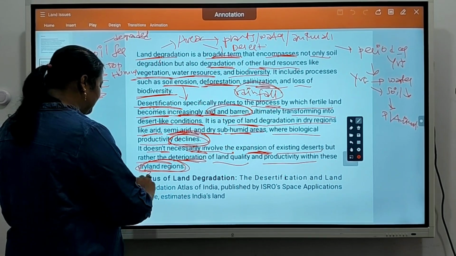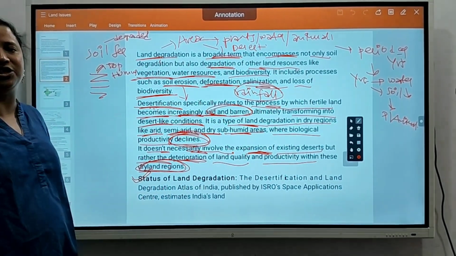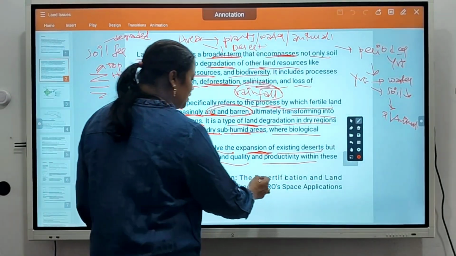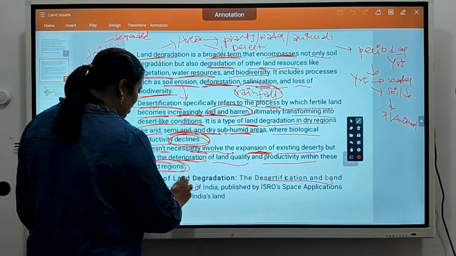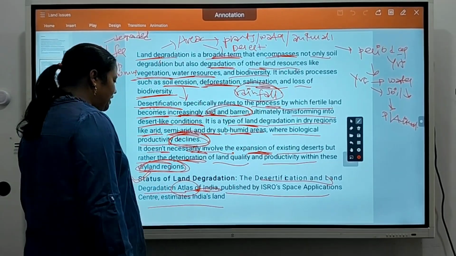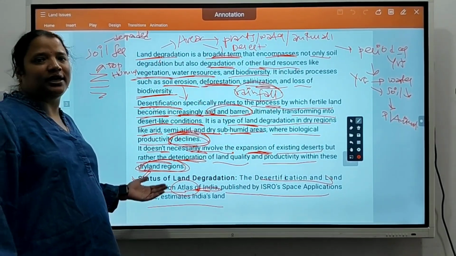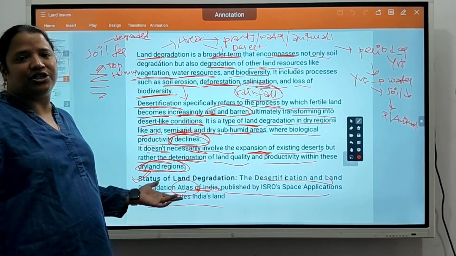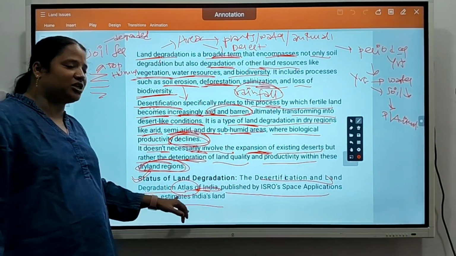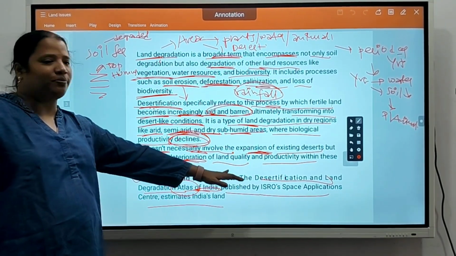So what is the status of land degradation? How much land degradation has happened in India till now? The Desertification and Land Degradation Atlas of India, published by the ISRO Space Applications Centre, is a report that represents the land degradation of India.